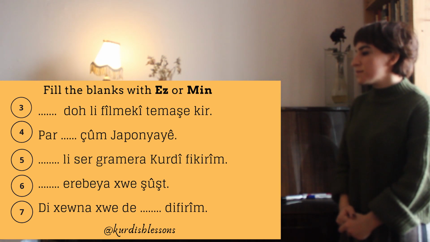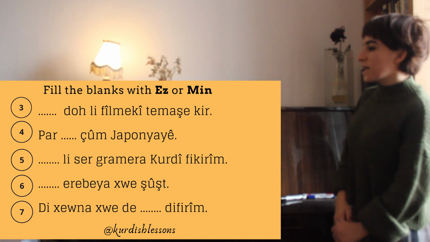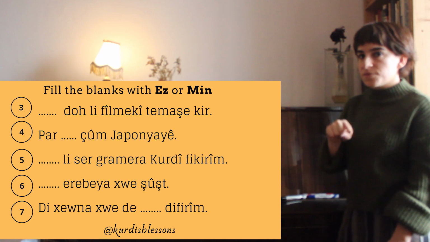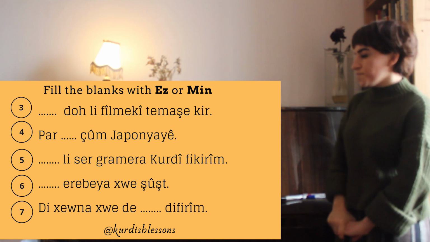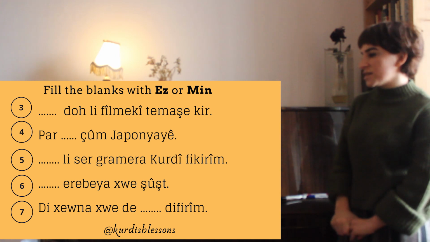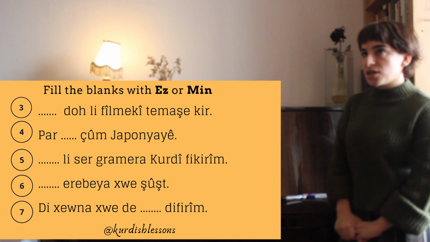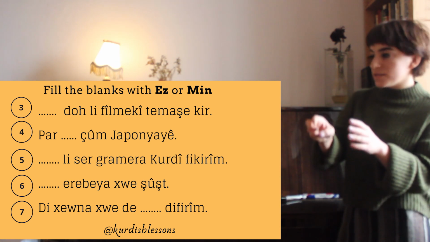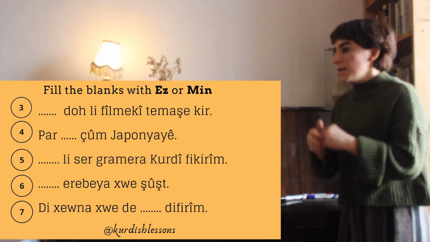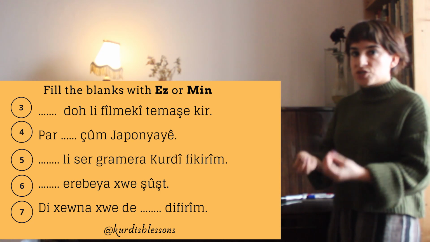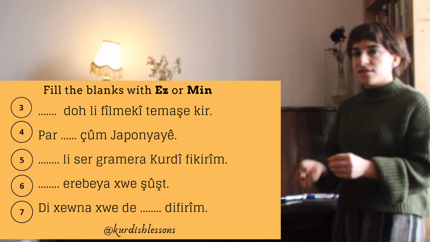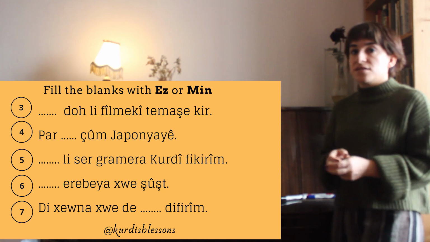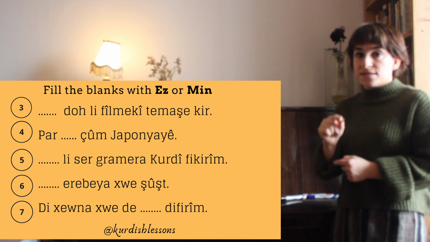So the last one, there are some five exercises here. So again, if you want to do it, you can just stop the video and do this exercise, and then check them with me. So number three: "Dadadant doh film ki tamashakir." Okay, tamashakirin is to watch. You can see there is "film ki", a film, it is accusative, so you have to say "min doh film ki tamashakir". Doh means yesterday. Yesterday I watched a film, like I saw a film. Tamashakirin is transitive. That's why "min tamashakir".